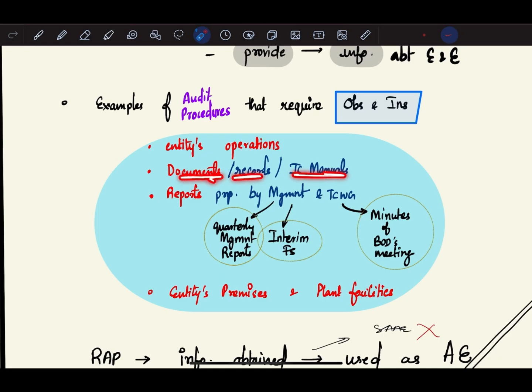Documents, records, IC manuals. So, you have to observe and inspect the documents, records, IC manuals. Reports prepared by management and DCWG. So whatever reports the management and DCWG prepare, like quarterly management reports, interim financial statements, minutes of board of directors meetings, entity's premises and plant facilities. So you have to observe and inspect these areas.